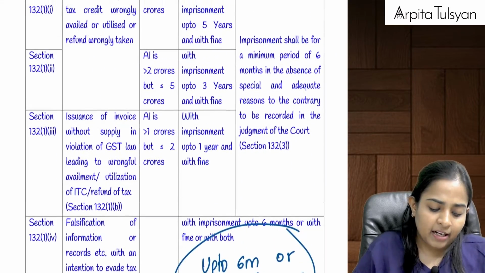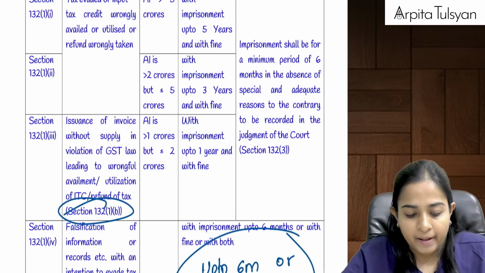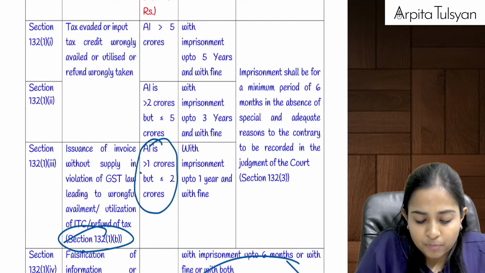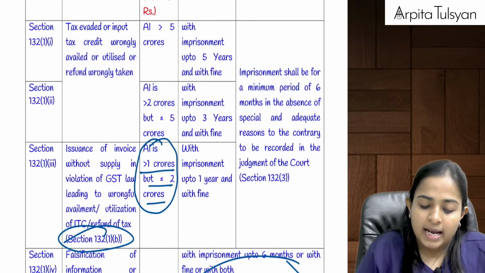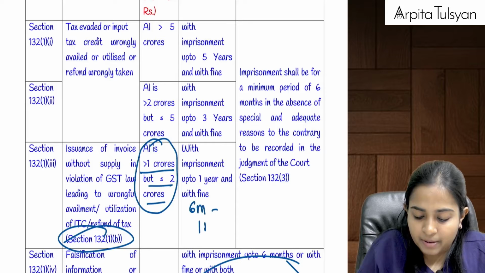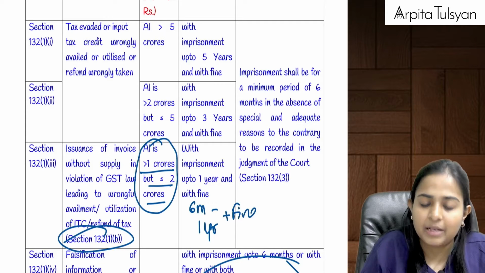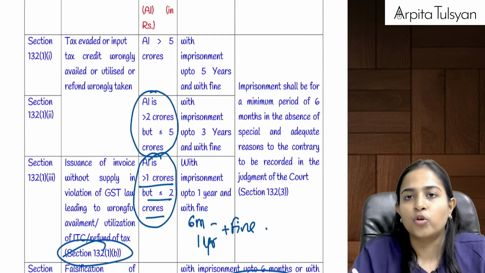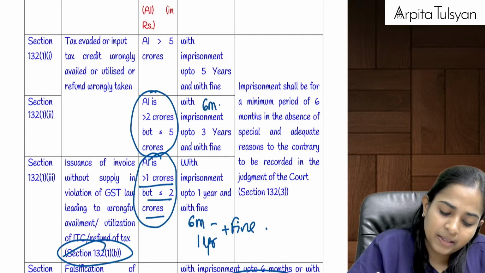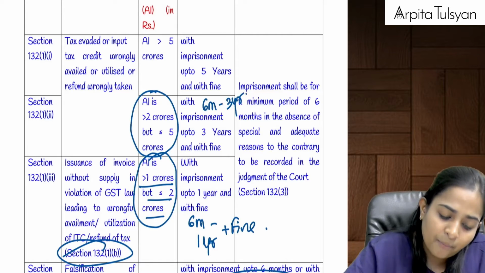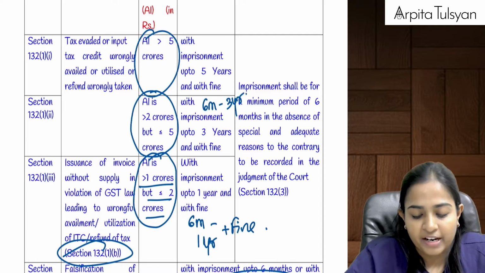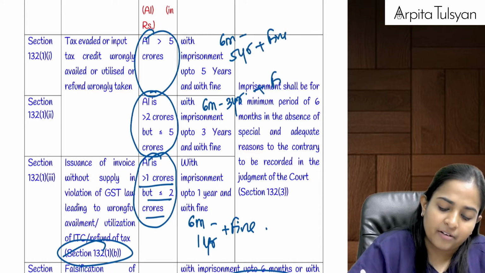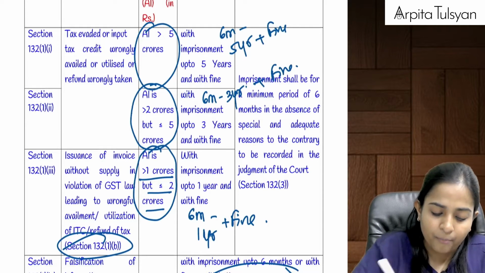Then they are telling for bogus bill, that is 132(1)(b). For 132(1)(b), if the amount involved in that bogus bill is more than 1 crore but less than or equal to 2 crore, then imprisonment minimum 6 months, maximum 1 year, and fine will be applicable. Same way in bogus bill, if amount involved is more than 2 crore but less than or equal to 5 crore, then 6 months to 3 years will be applicable. In bogus bill, if amount involved is more than 5 crore, then minimum 6 months to maximum 5 years imprisonment and fine will be applicable. This I told you for bogus bill till now.